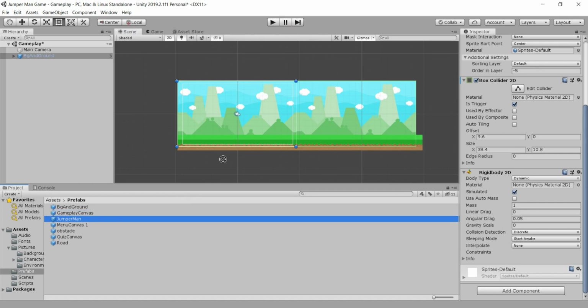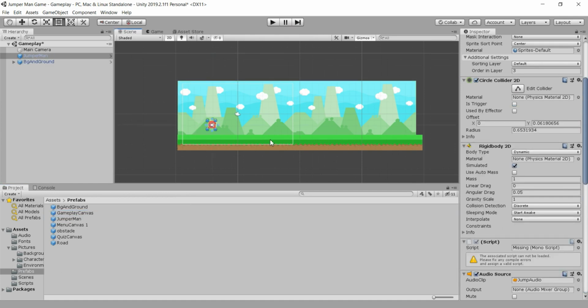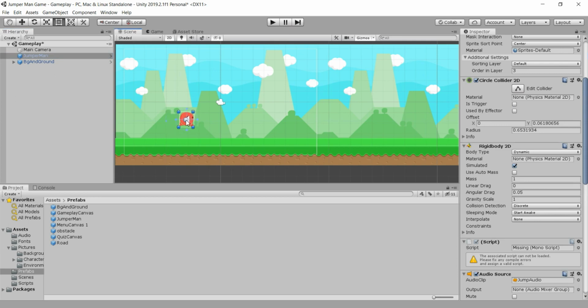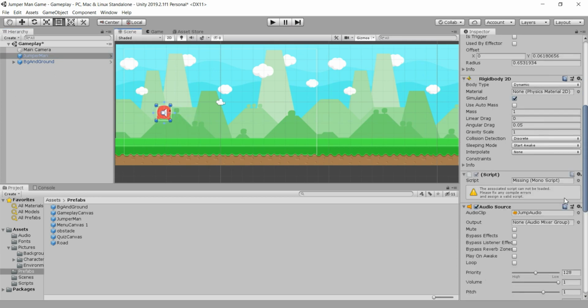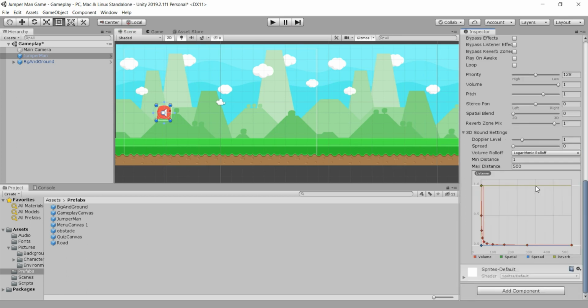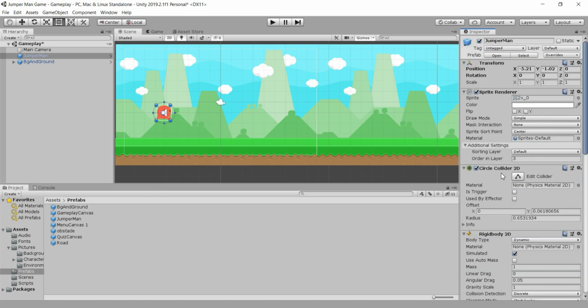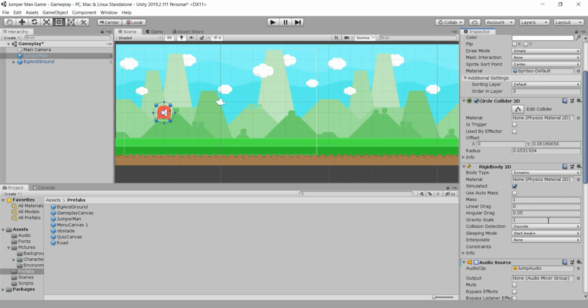So now I will go here and also drag and drop and import in our scene our main player here, Jumper Man. So you see how cool this dude is. And yeah, this is going to be our player right here. We also see that we have some missing scripts here. We have an audio source, but for now we are going to turn this off because I don't want to play the audio when I'm recording this, because that audio is very high on the volume. And also we see that we have a circle collider 2D and rigid body, but for now our gravity of course affects our player. And that is that, guys, for our player.